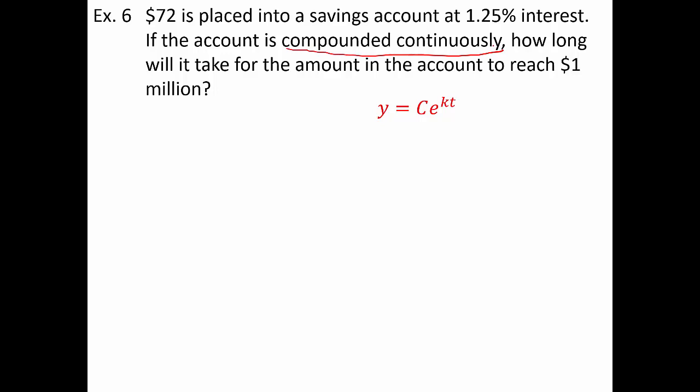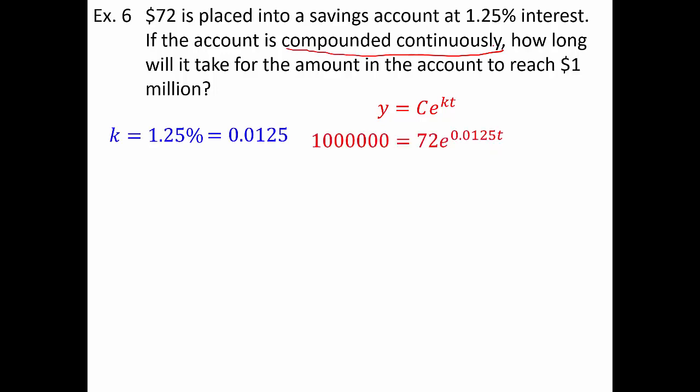All right, $72 placed into a savings account at 1.25% interest. The account is compounded continuously, so y equals Ce^(kt). How long will it take for the amount to reach $1 million? So we're looking for a time when the output is 1 million. We start with 72, so that's our C value, and the 1.25% would represent our k value. Recall that we need to convert that to a decimal before we plug it in.